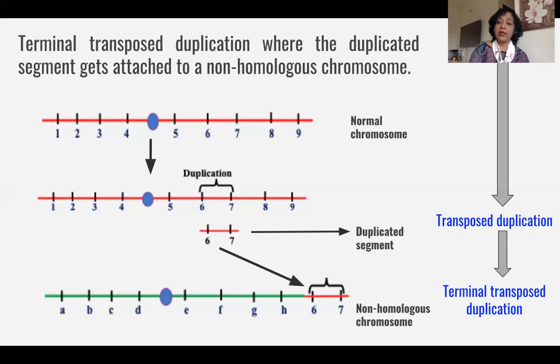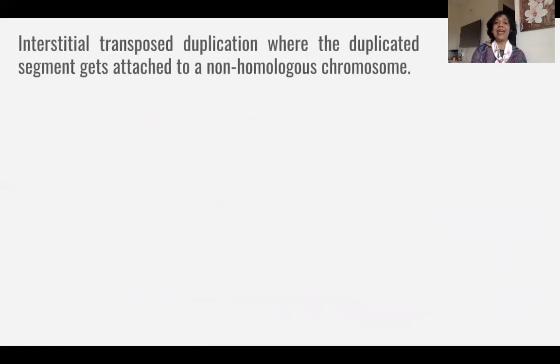It is a chromosomal aberration, it is duplication, it is interchromosomal duplication, and in interchromosomal duplication, it is transposed duplication, and in transposed duplication, it is terminal transposed duplication. So I hope you have understood. And yes, let's come to the next one.